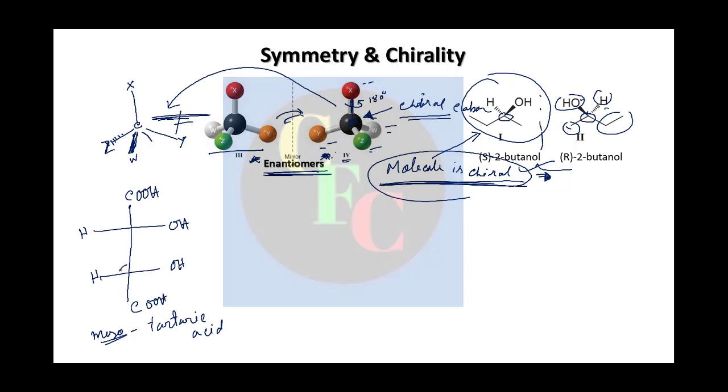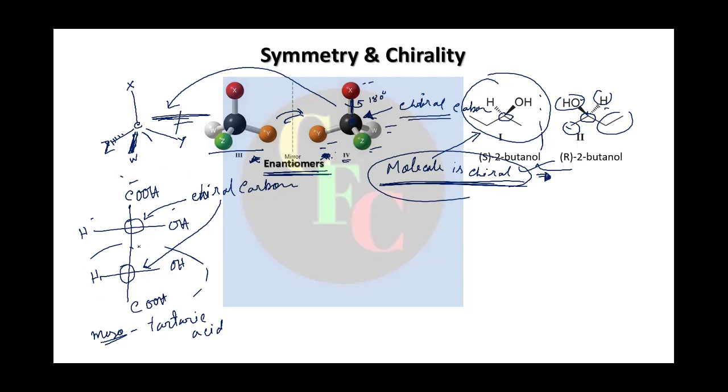See, you have 2 chiral centers here, right? Because if you see here you have one hydrogen, one hydroxide, one carboxyl, and another type of group like this, right? So this is a chiral carbon. And same is the case here also. This is again a chiral carbon, right? But this is not optically active because the compound as a whole is not chiral.